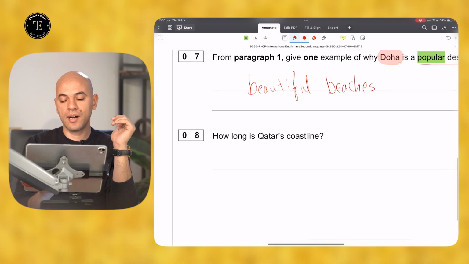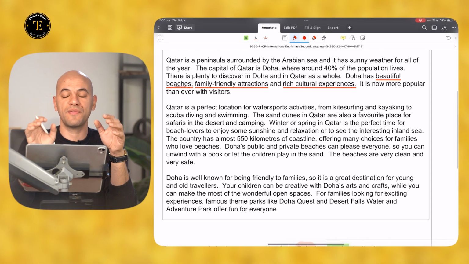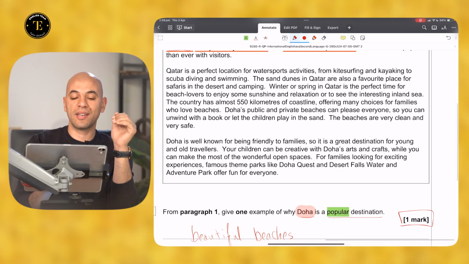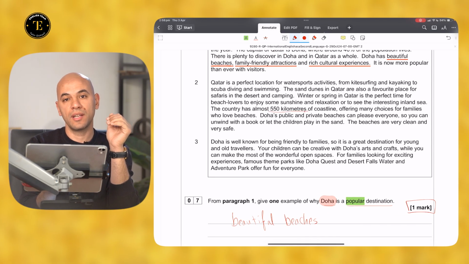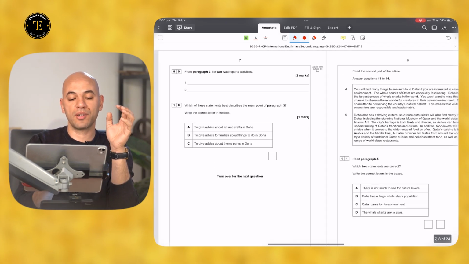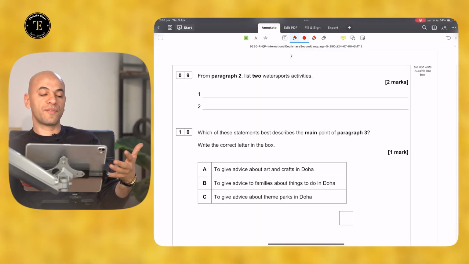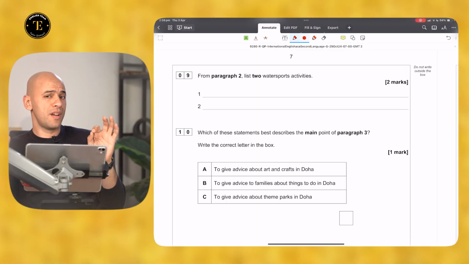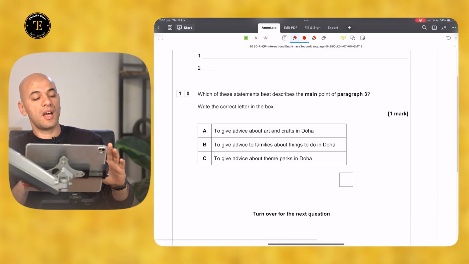How long is Qatar's coastline? Now, we're looking at a very specific piece of information, and you can easily recognize it is 550 kilometers of coastline. You can easily locate such pieces of information. Of course, we're moving to another set of questions here. From paragraph 2, that's a very specific mention. List 2 water sports activities.